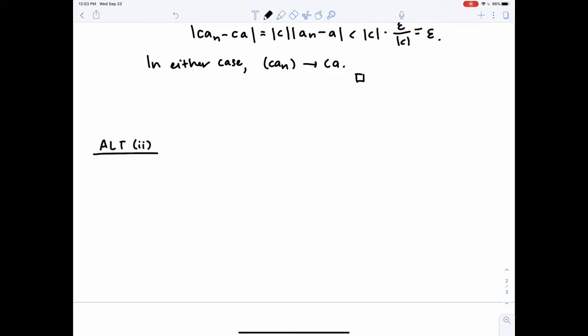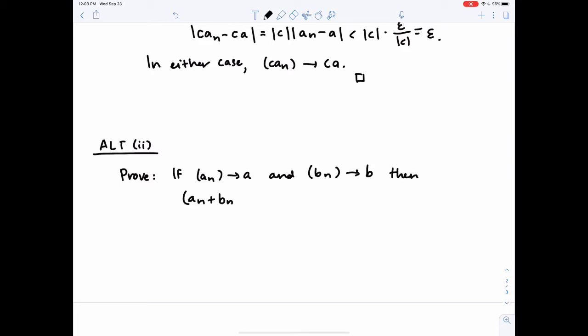And we want to prove if AN converges to A and BN converges to B, then the sum of those sequences, and this sum is being done term by term, should converge to A plus B.